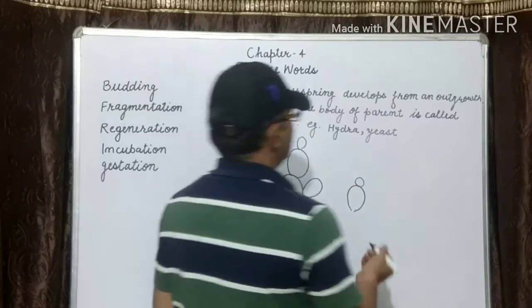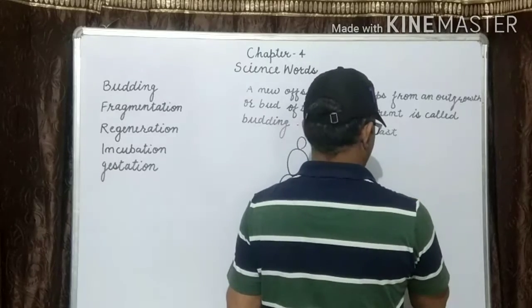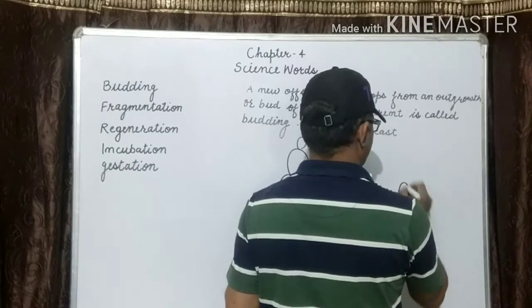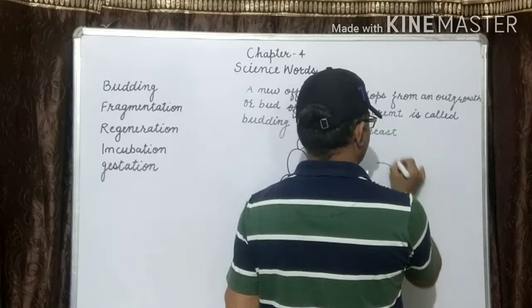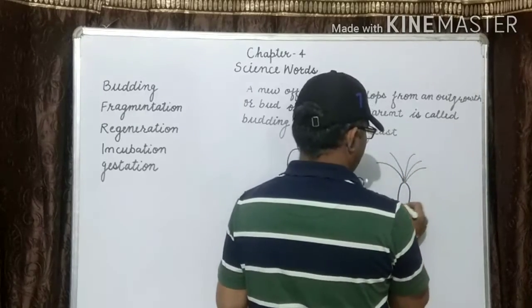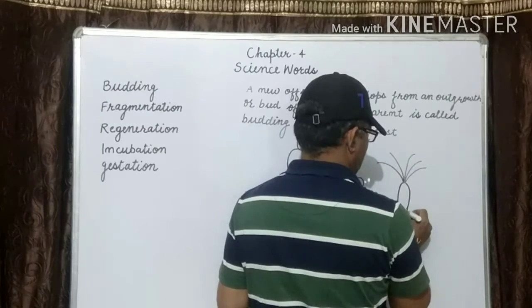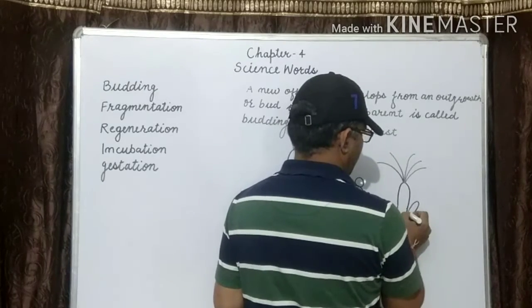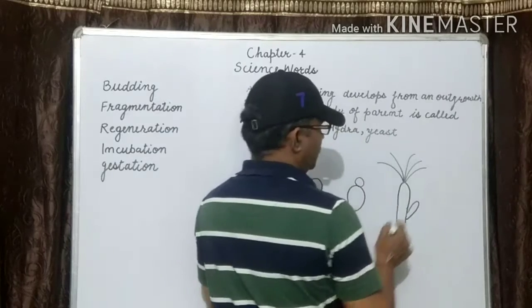In the case of the hydra, the same thing happens. These are the tentacles. A bulb-like structure grows from the parent's body.